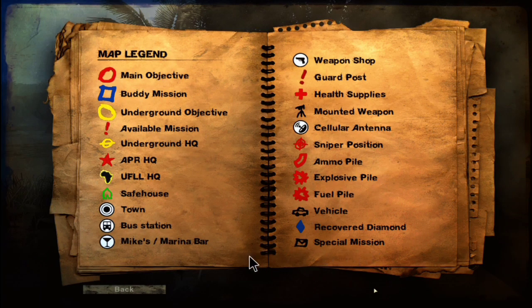So these are some examples of legend or key. Have a look at it, children. Bus means bus station. If you notice, this kind of symbol on a map means town area. This means main objective. So I hope you are clear with legend or key. It provides certain information.